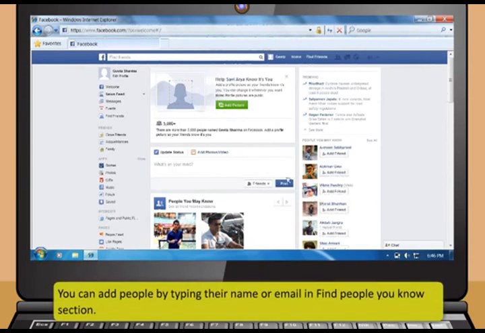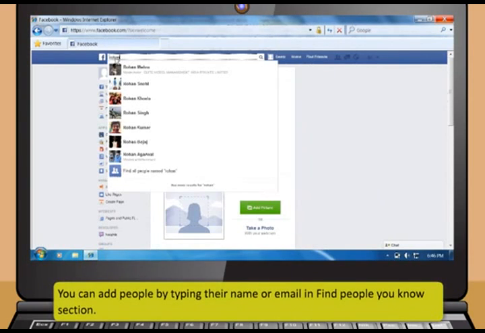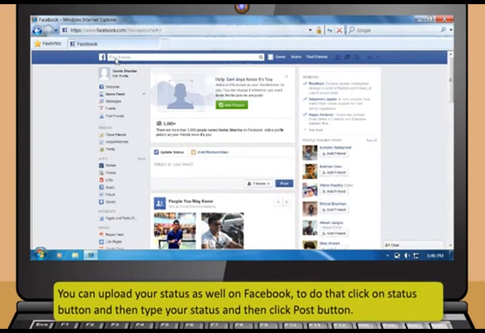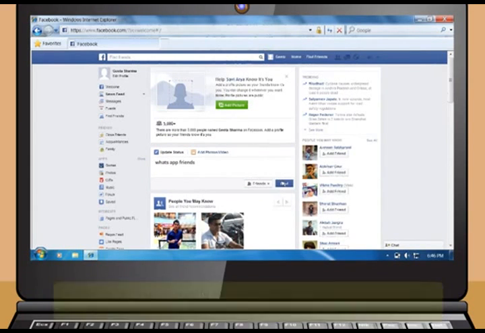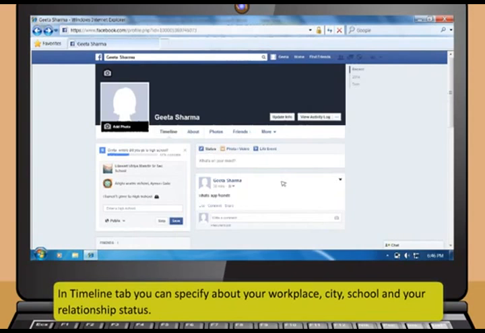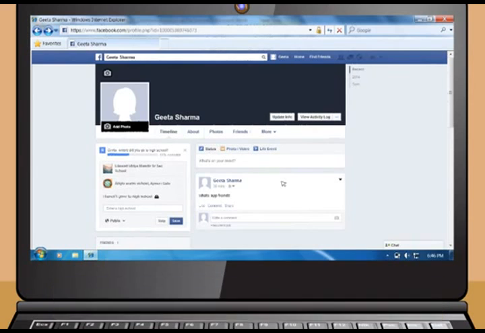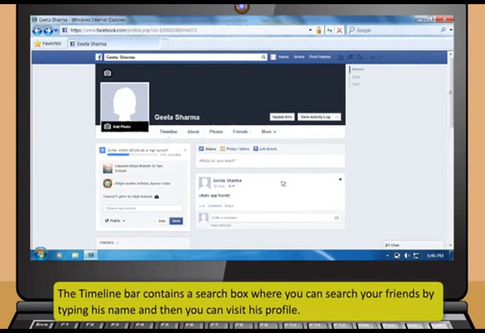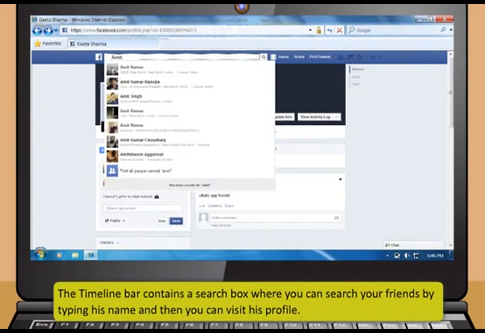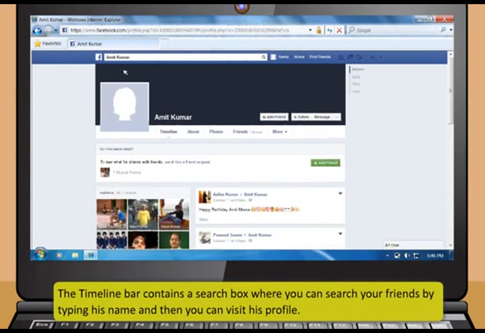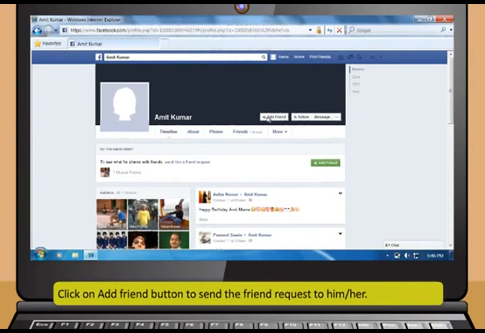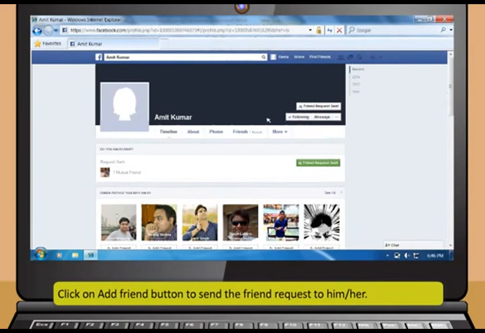You can add people by typing their name or email in the Find People You Know section. You can upload your status as well on Facebook. To do that, click on the Status button and then type your status and then click the Post button. In the Timeline tab, you can specify your workplace, city, school, and your relationship status. The timeline bar also contains a search box where you can search your friends by typing their name and then you can visit their profile. Click on the Add Friend button to send the friend request to him or her.